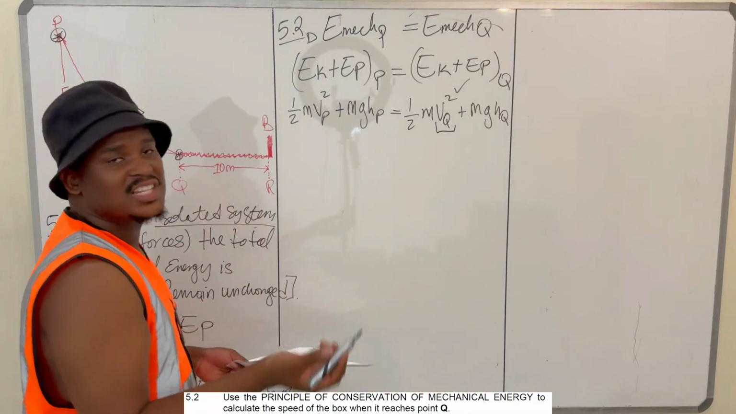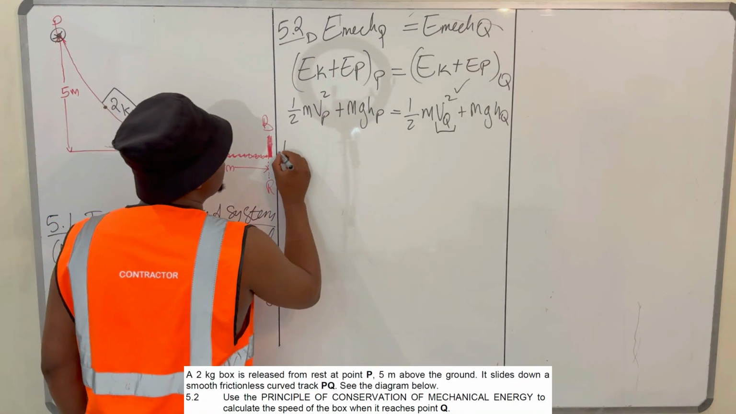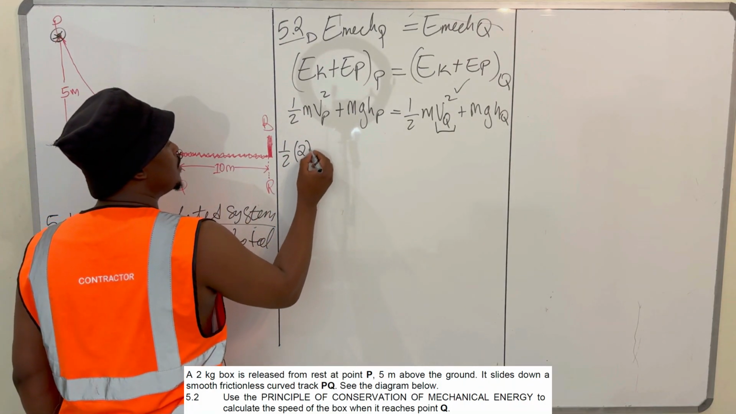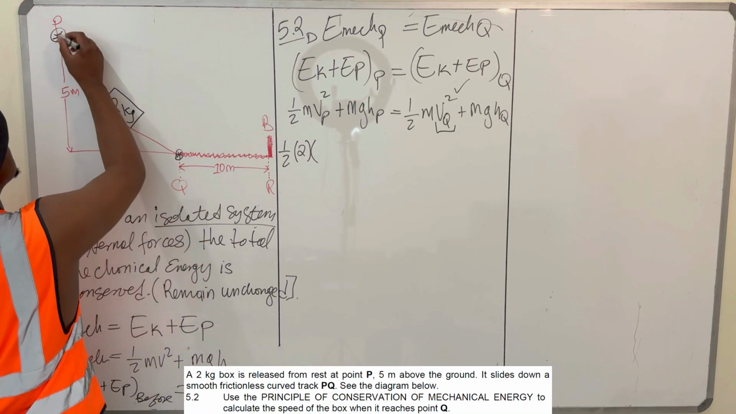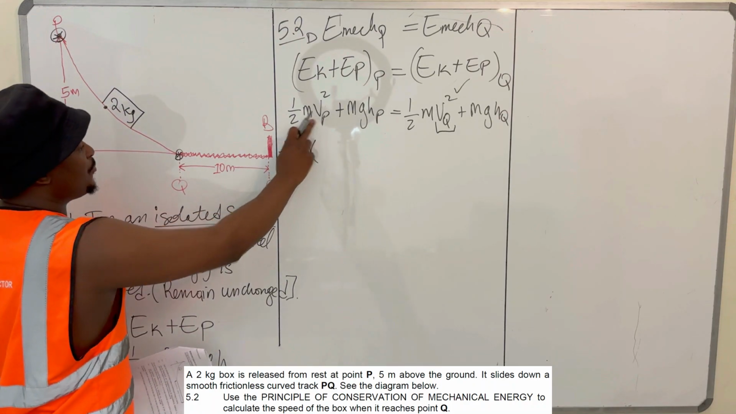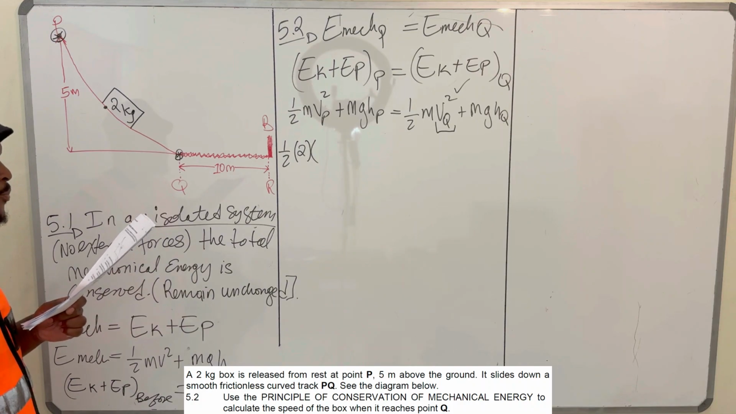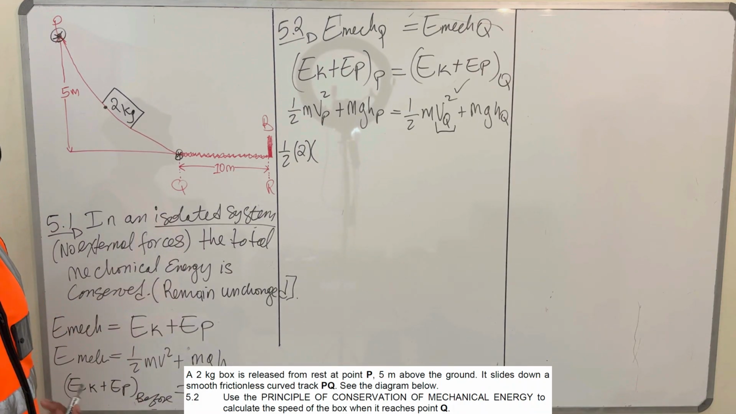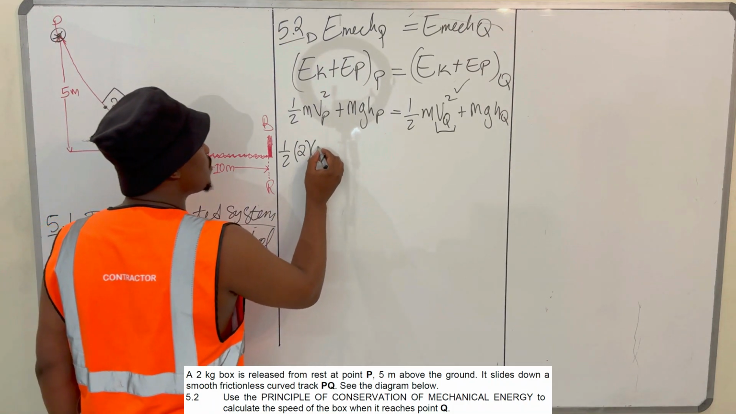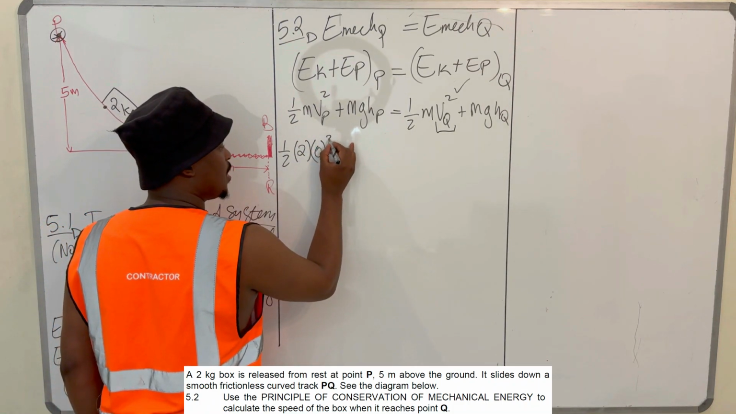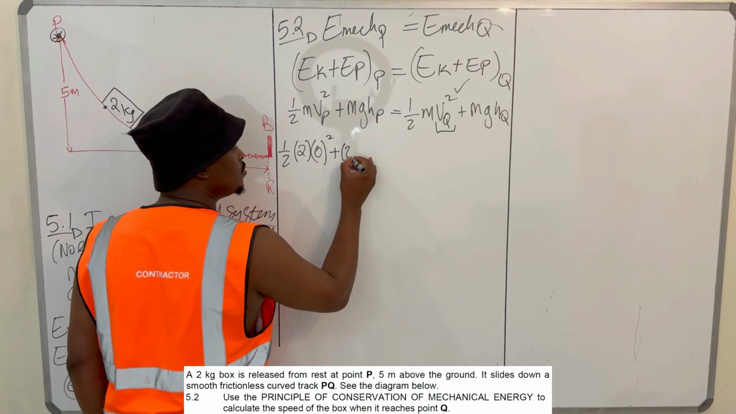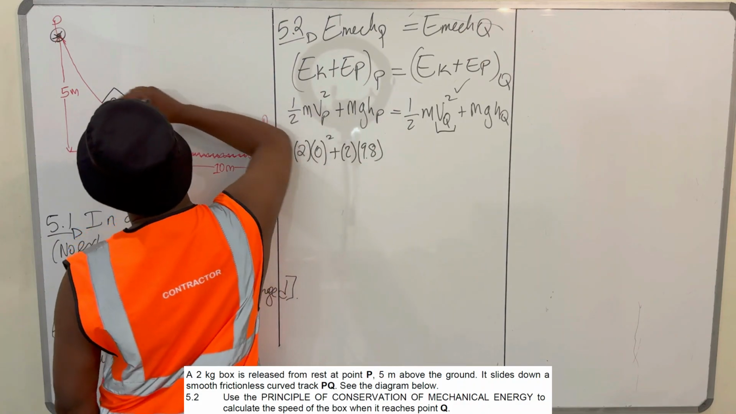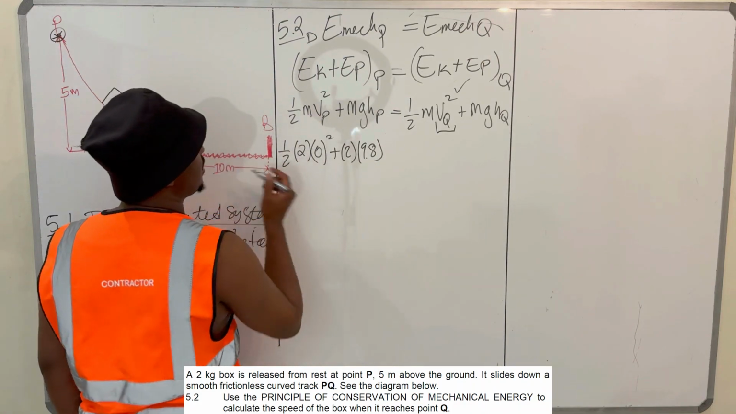No problem. You just substitute now. So half the mass, what is your mass? It's 2 kg. 2 times the initial velocity. What was the initial velocity at P? We're told that a 2 kg block is released from rest at point P. So the block was at rest at point P, so its initial velocity was 0, all squared. Plus m, which is 2, g, which is 9.8, h, which is the height at P. What is the height at P? The height at P is 5.